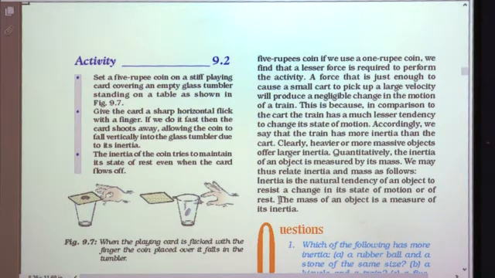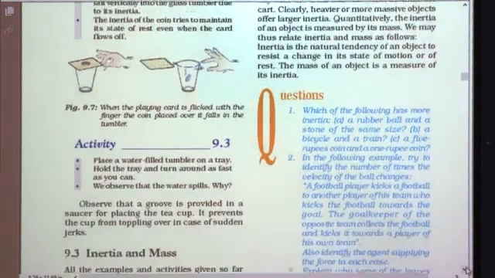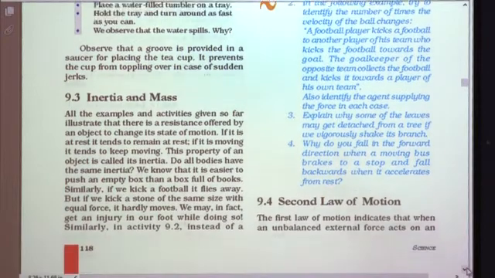It does not want the change. The mass of the object is a measure of its inertia, meaning more mass, more inertia, and less mass, less inertia. So, they are directly proportional to each other. This is the relation between mass and inertia.